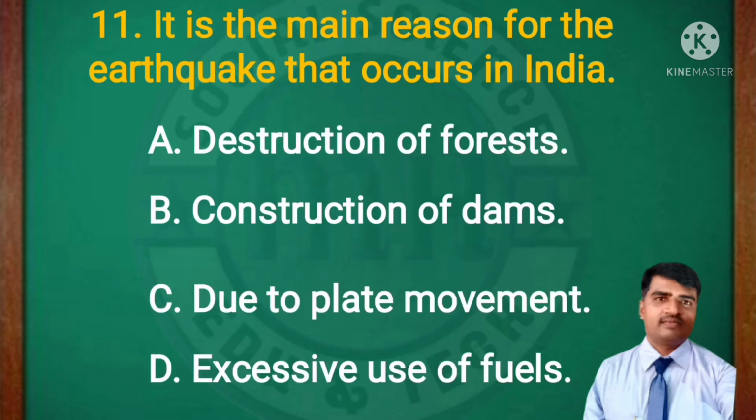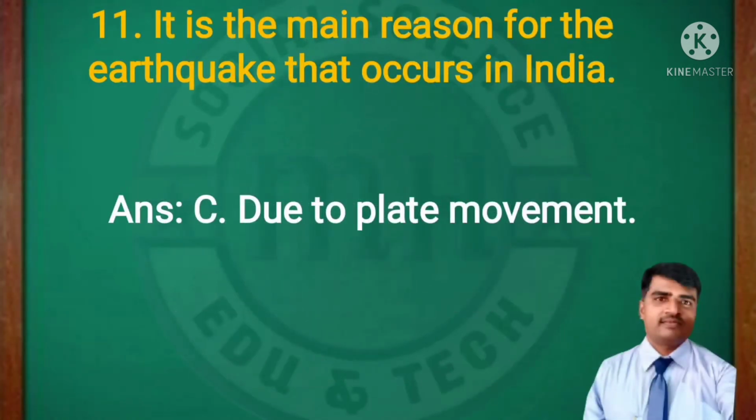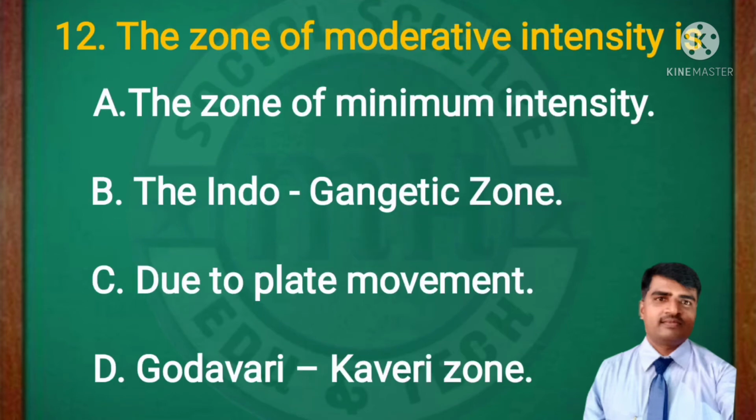And the 11th MCQ question. What is the main reason for the earthquakes that occur in India? Destruction of forests, construction of dams, plate movements, excessive use of fuels. Which one is the right answer? The right answer is plate movement, the tectonic activity, the plates' movement. 12th MCQ question.